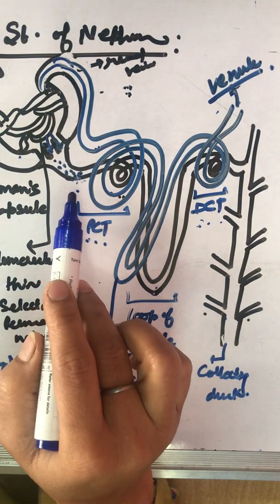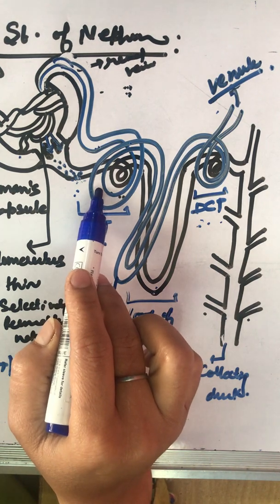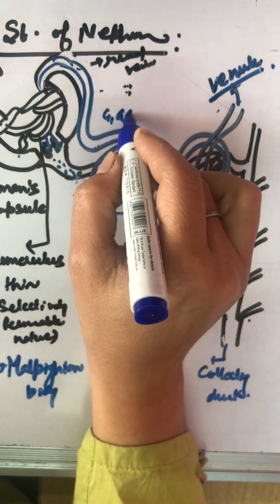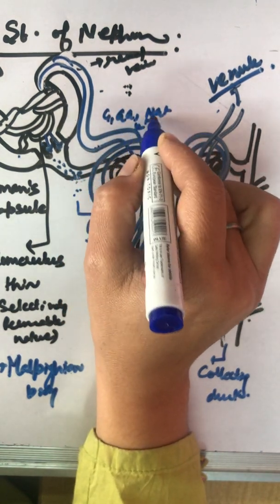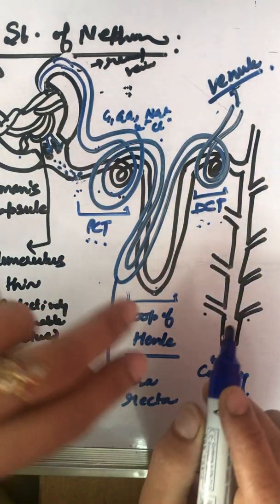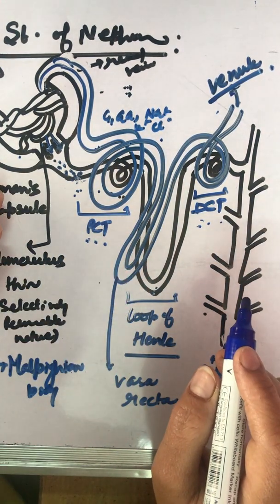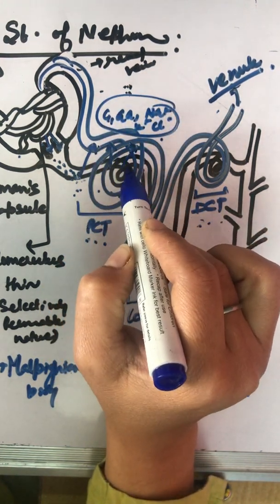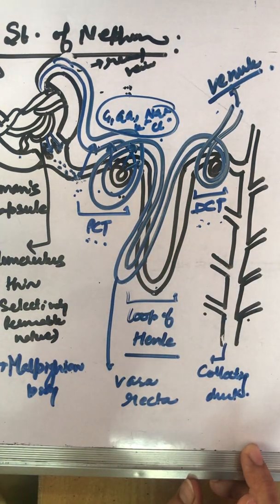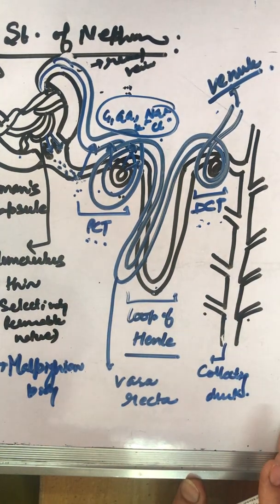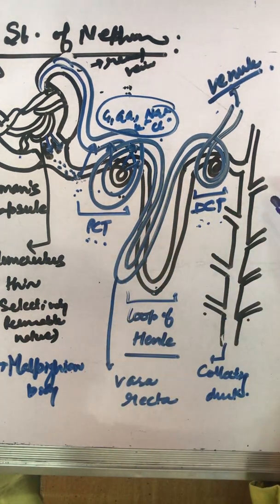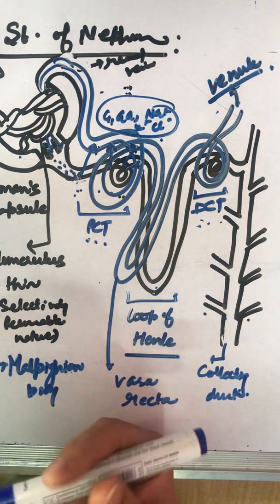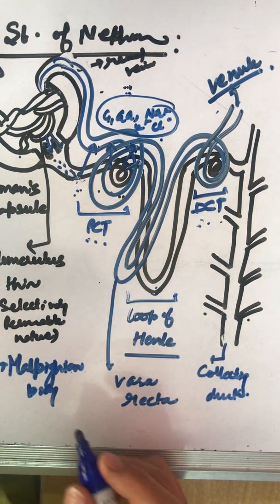the urine contains fluid and dissolved waste substances which are excreted by the kidneys. Materials like glucose, amino acid, sodium, potassium, chloride, water, these are the main constituents, and most of these are absorbed here from the PCT into this venule. Why? Because the body cannot afford to lose so much glucose, amino acid, sodium ion and chloride ions instantly in one go. The body has a filtration mechanism, along with that it has an absorption mechanism as well.